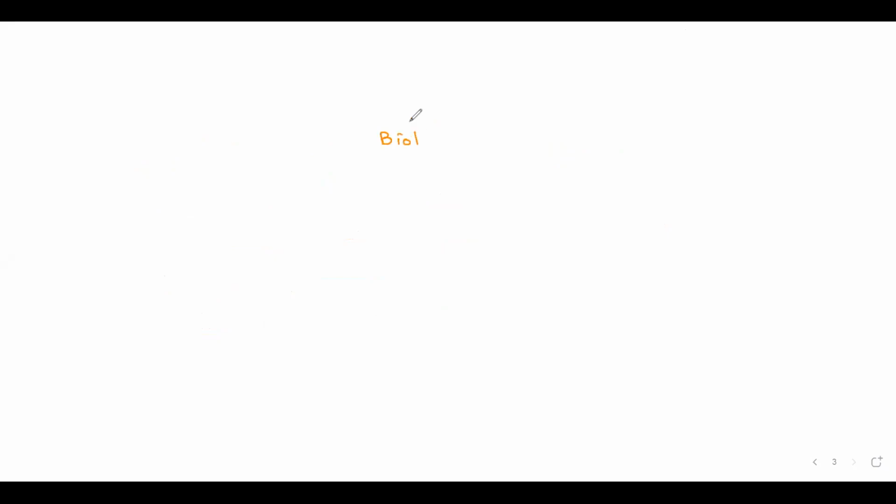So if I start from the beginning, that ecosystem can have abiotic components.